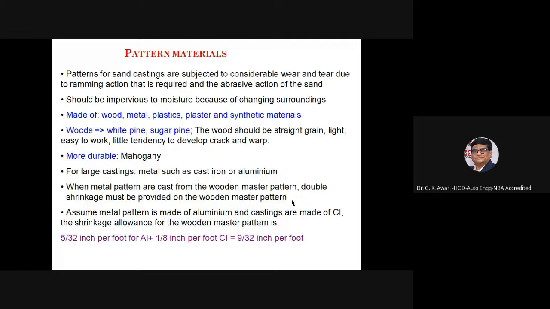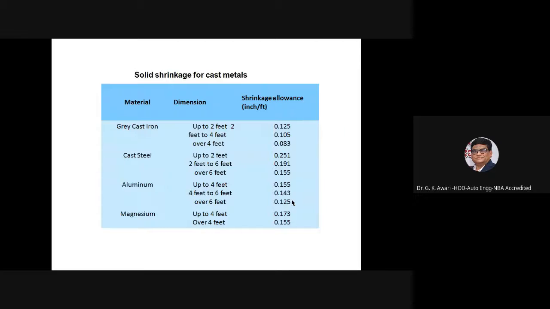Then pattern material. Patterns for sand castings are subjected to considerable wear and tear due to the ramming action and the abrasive action of the sand. They should be impervious to moisture because of changing surroundings. Pattern material is made up of wood, metal, plastics, plaster.